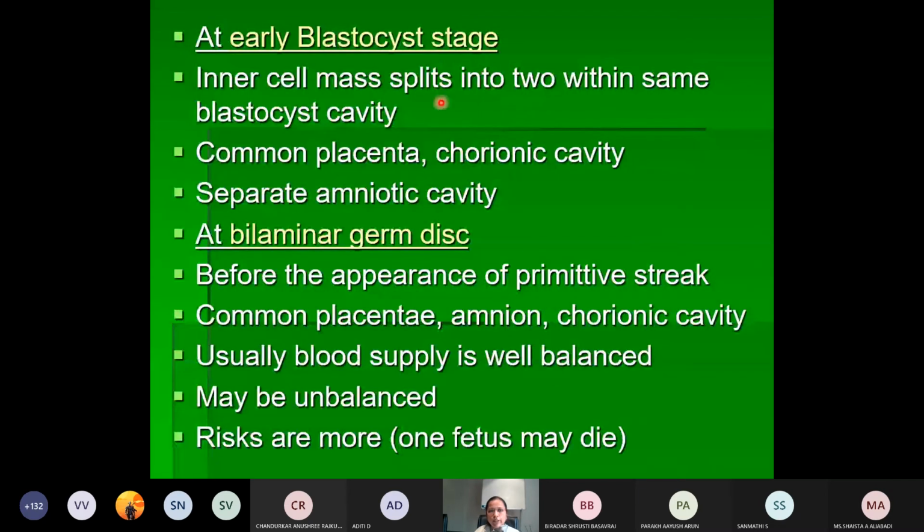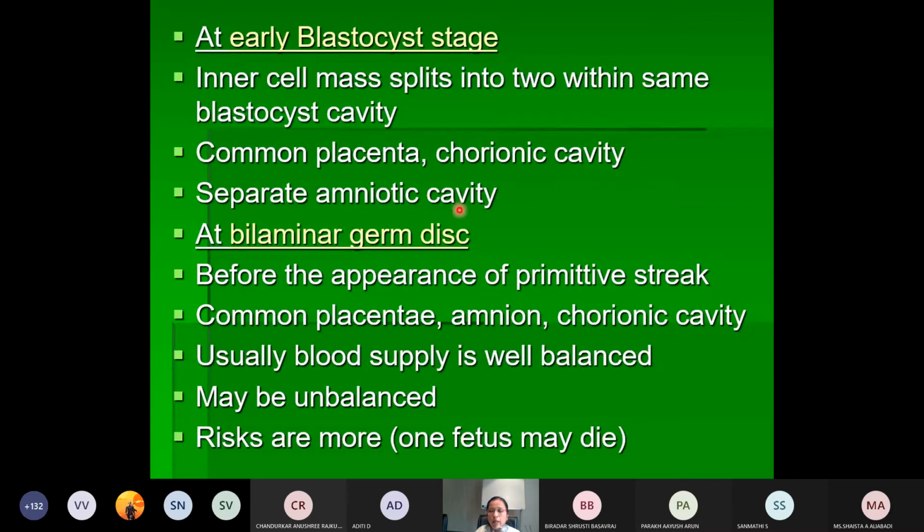So here it is at the early blastocyst stage. The inner cell mass will split within the same blastocyst cavity. It will split into two, and they will be implanted separately into the uterine cavity. Because they have a common blastocyst cavity, they have a common placenta and chorionic cavity, but a separate amniotic cavity.